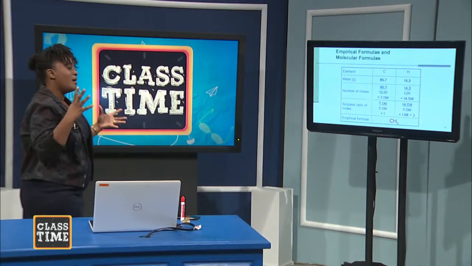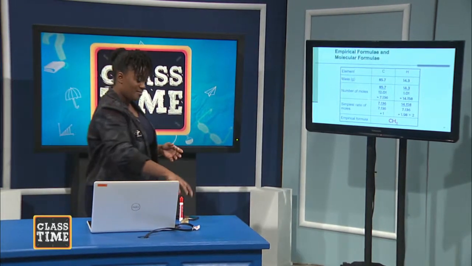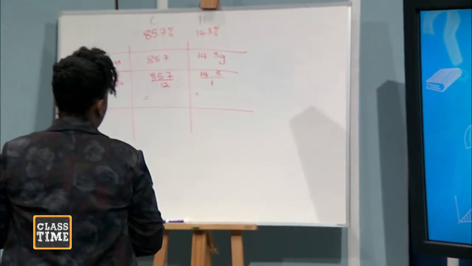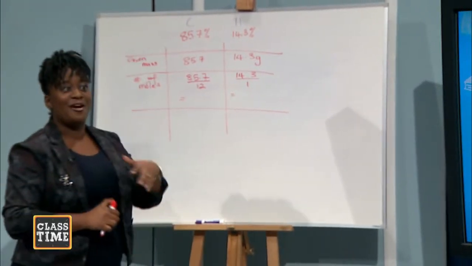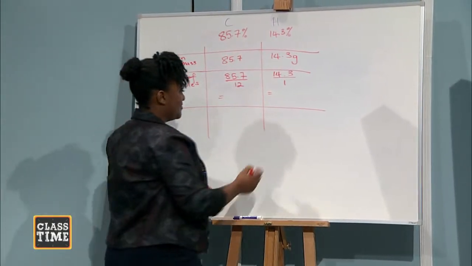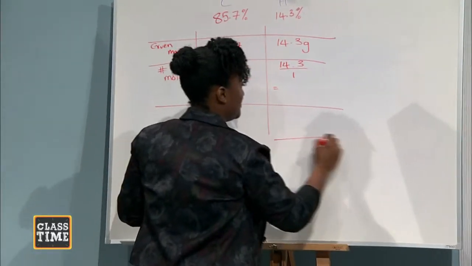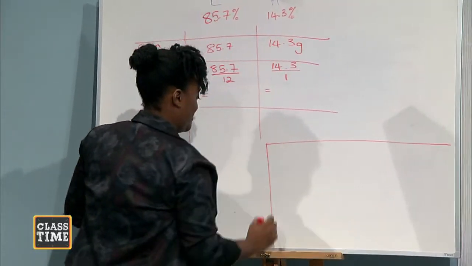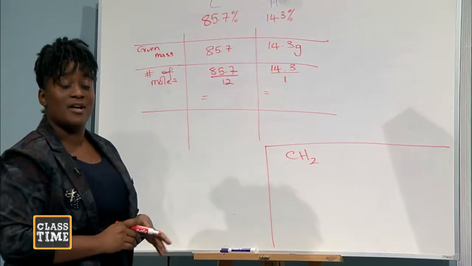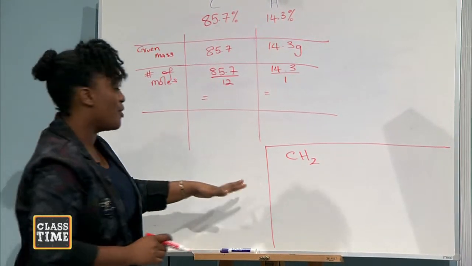So how do we get the molecular mass from this? How can we calculate the molecular formula from CH2? We calculate the molar mass for this empirical formula.